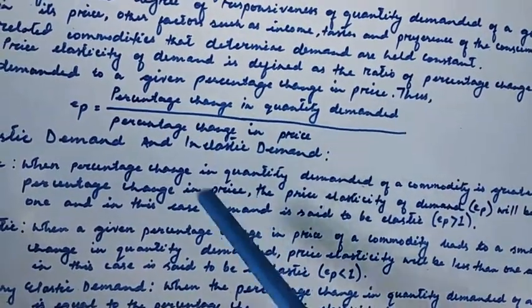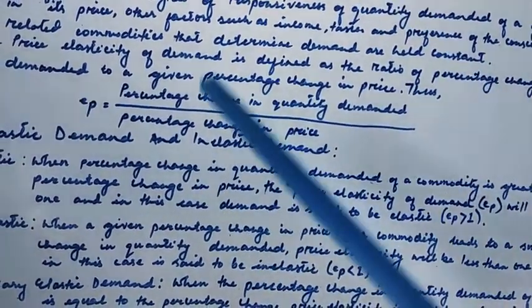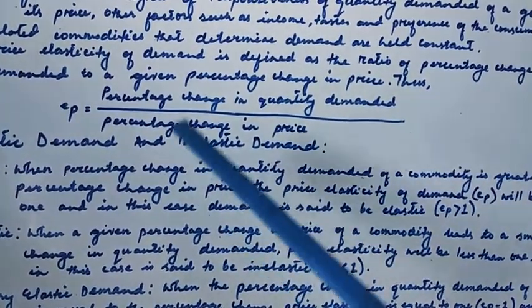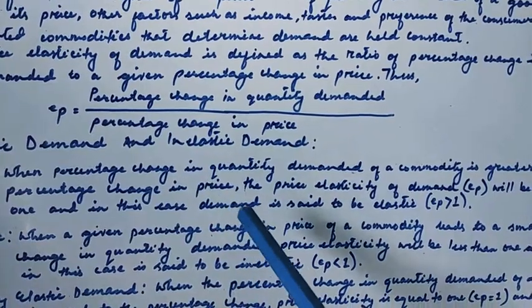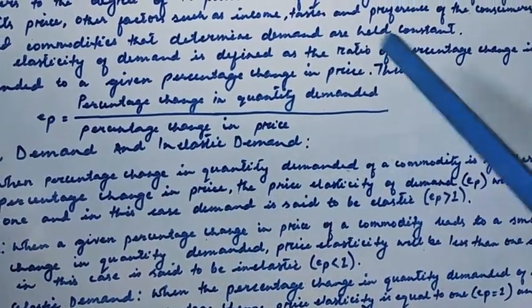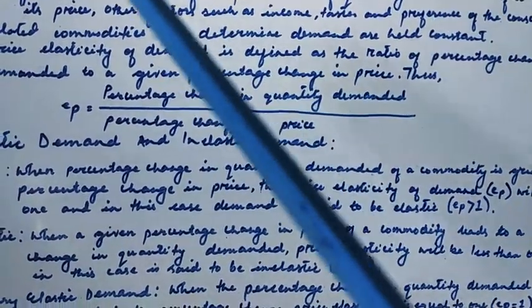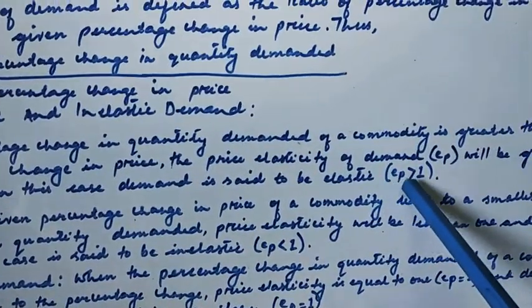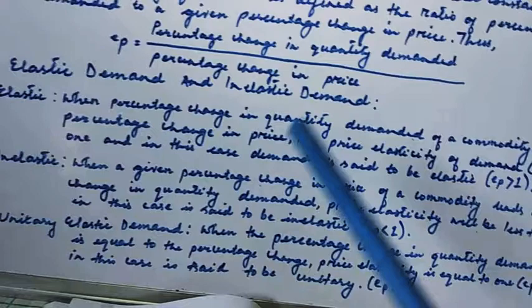So the percentage change in quantity demanded is much higher than the percentage change in price, and in that case, demand is said to be elastic. So Ep is greater than 1.